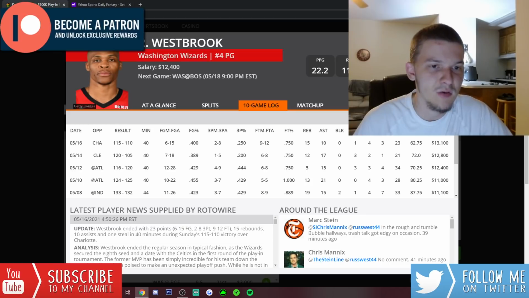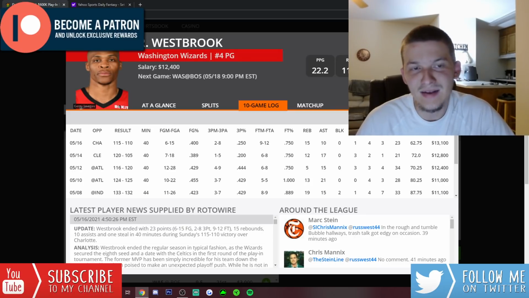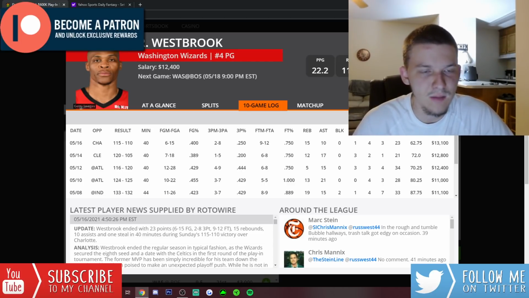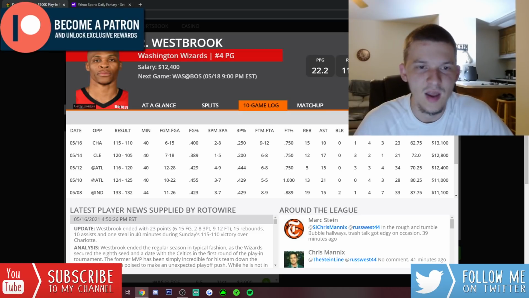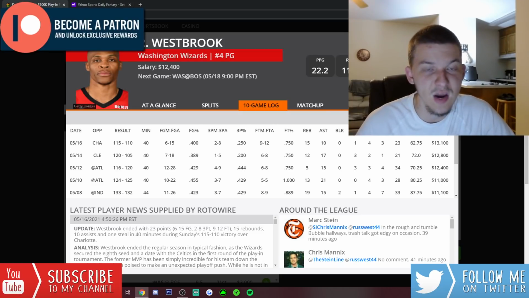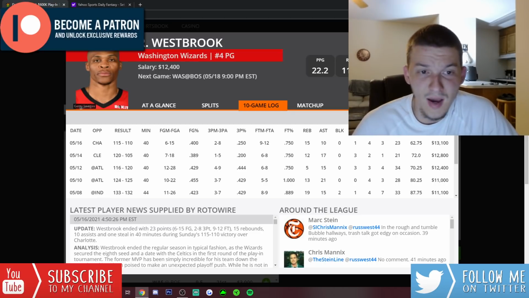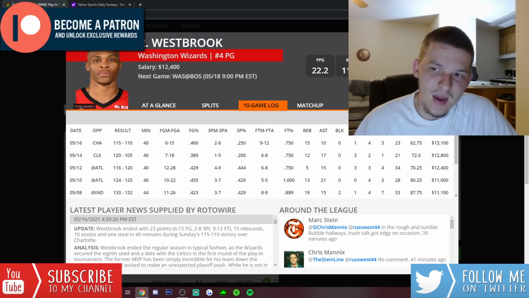I mean, it's hard not to like Westbrook here. I think with Bradley Beal now fully healthy, obviously Westbrook's not going to be a guy that puts up 80, 90 DraftKings points a night, but we know Westbrook still has triple-double upside. Even in that game against Charlotte, he triple-doubled, had 62 DK points, played 40 minutes. We know Westbrook here in a must-win game is going to play probably 40, 42 minutes. Hell, he might even play more than that. So, yeah, Westbrook's a good option.